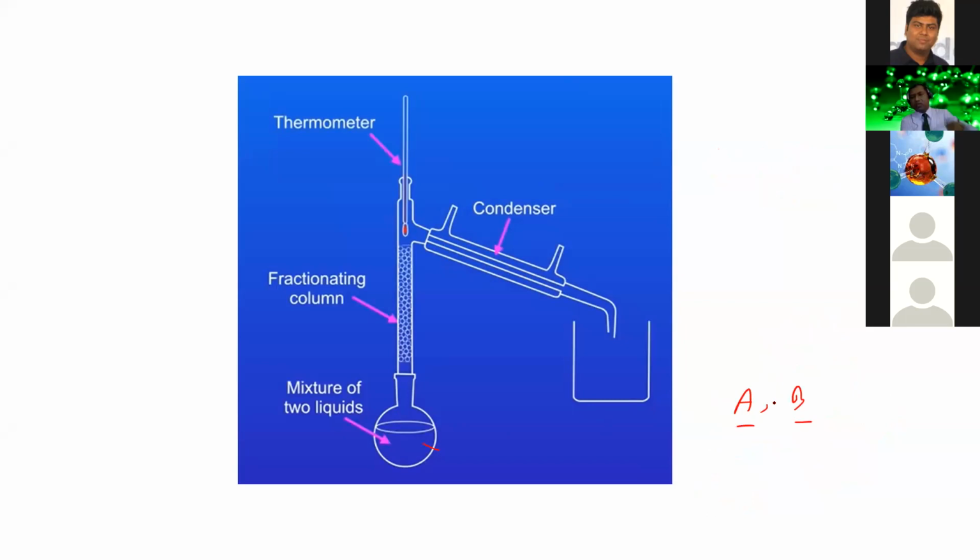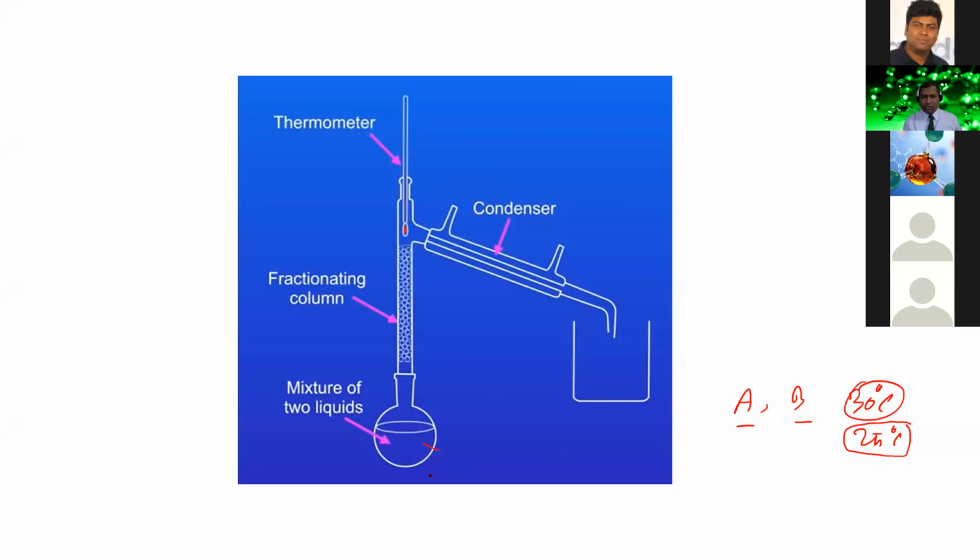And dear students, the difference of their boiling point is less than 30 degrees Celsius, or we can consider less than 25 degrees Celsius for the better separation process. So we have two liquids, or more than two liquids, present in a mixture, and they have different boiling points. Let us consider the difference of their boiling point is less than 25 degrees Celsius. That means their boiling points are very close.